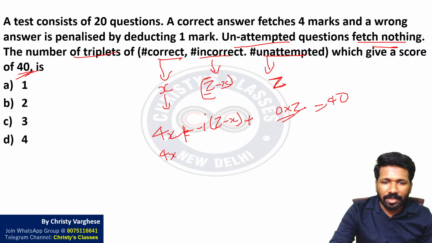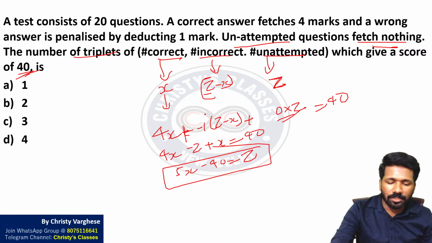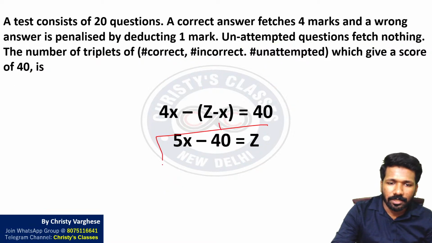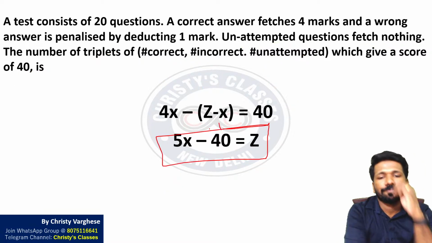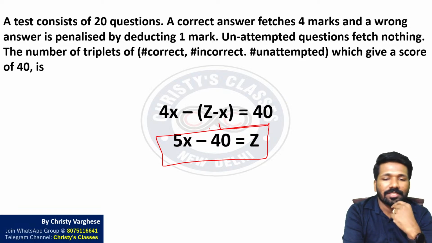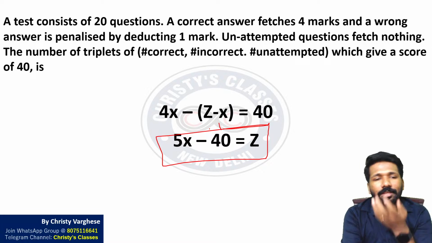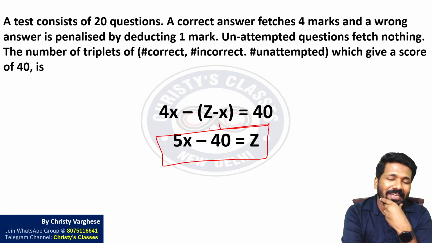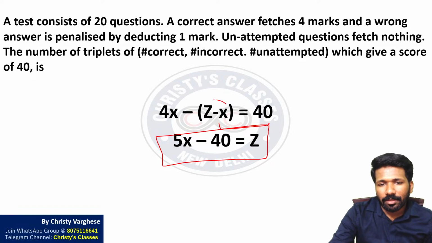If we simplify, what do we get? 4x minus z plus x equal to 40. That is 5x minus 40 equal to z. Did you all understand this? 5x minus 40 equal to z. Finally we get this. Here x is unknown and z is unknown. If we find x and z, then definitely you can find the triplets, because from x and z you can find the incorrect value.